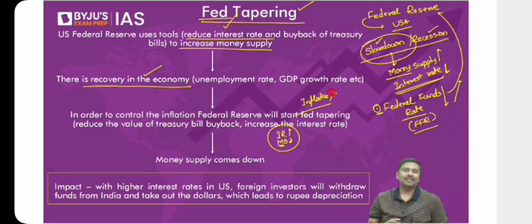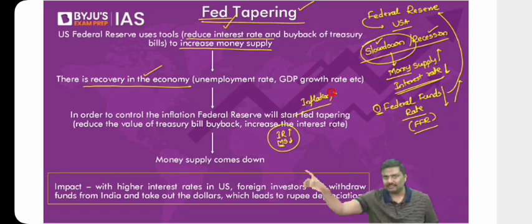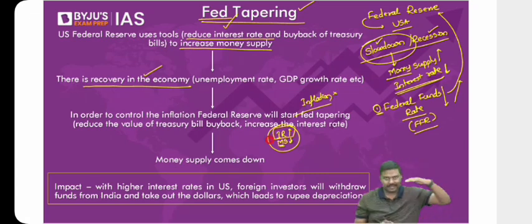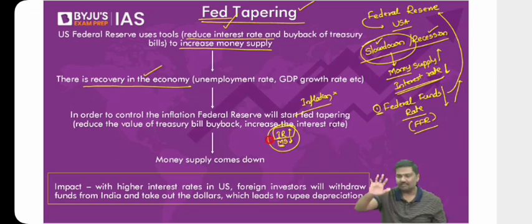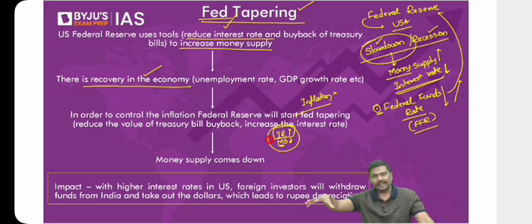How? Imagine you are an investor. You have invested in the Indian market. Now you are looking at the American market. Interest rates in America are rising up. You tell me, you want to invest in the Indian market or American market now? I hope you understand and read the newspapers. This is actually happening. You are an investor, let's say a foreign investor. You have invested in the Indian market. You are looking at the American market, and the rates of interest are increasing.